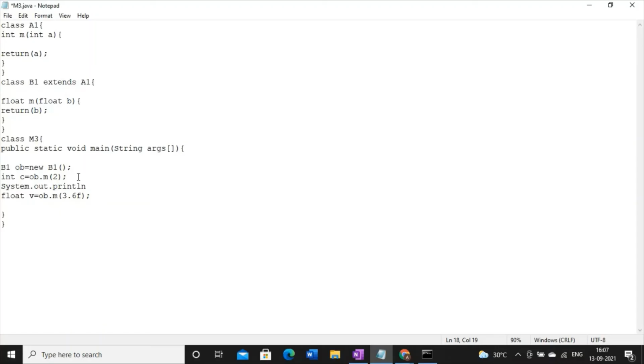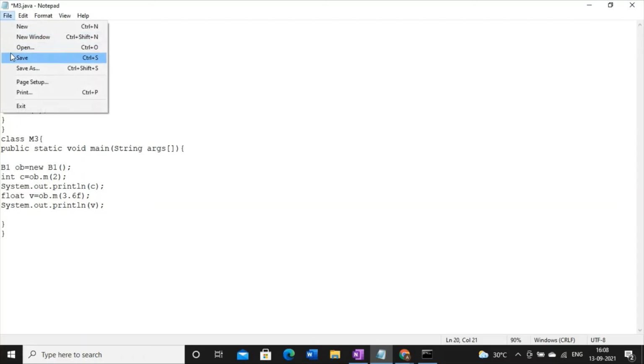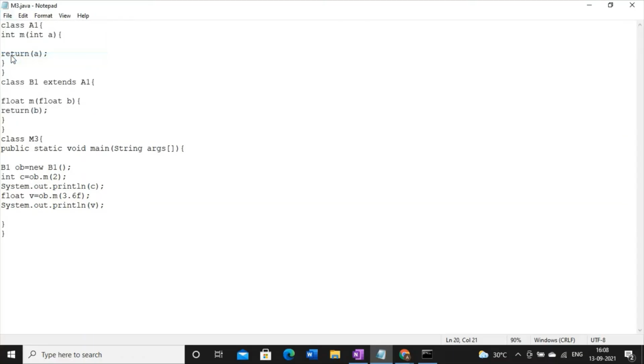So my conclusion up to this point is that whenever we have a method with the same name in two different classes, it does not imply that it is an example of method overriding. Then you have to check whether their parameter signatures are same or different.